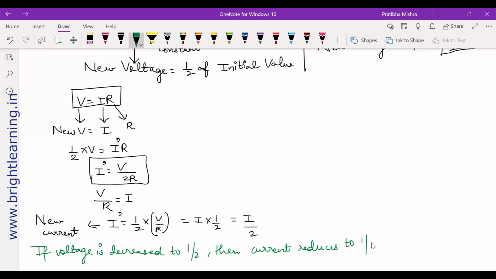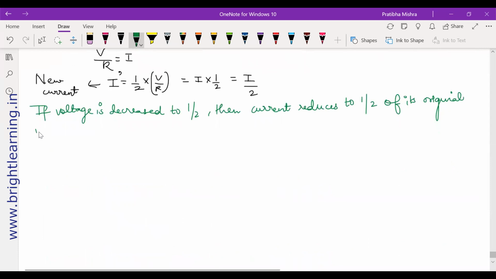Reduces to half of its original value. And you can also write that resistance remains constant.